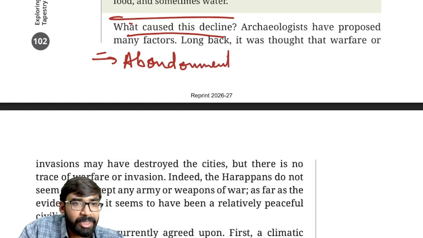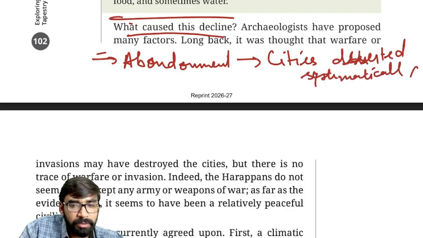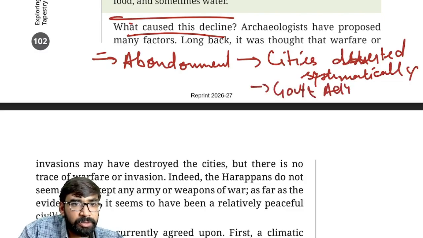Abandonment. That means cities were deserted systematically. Second, government and administration disappeared.